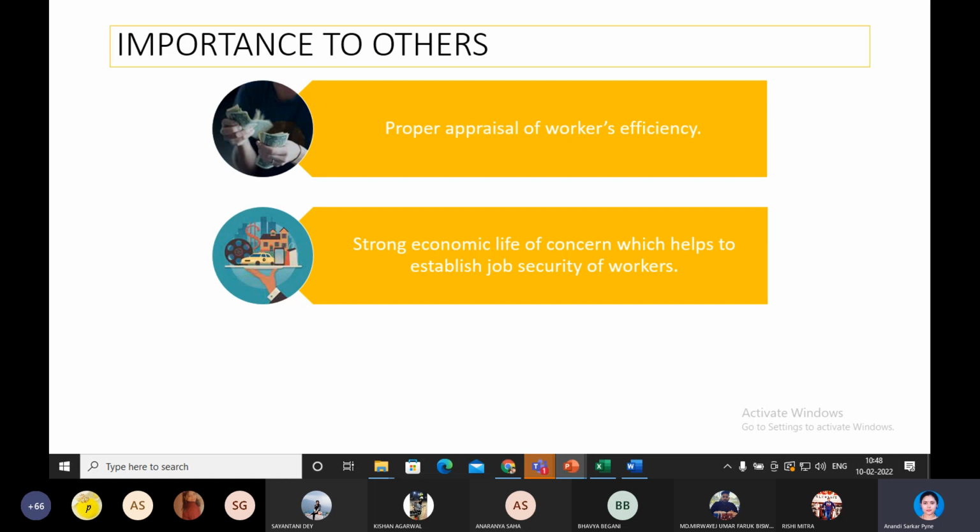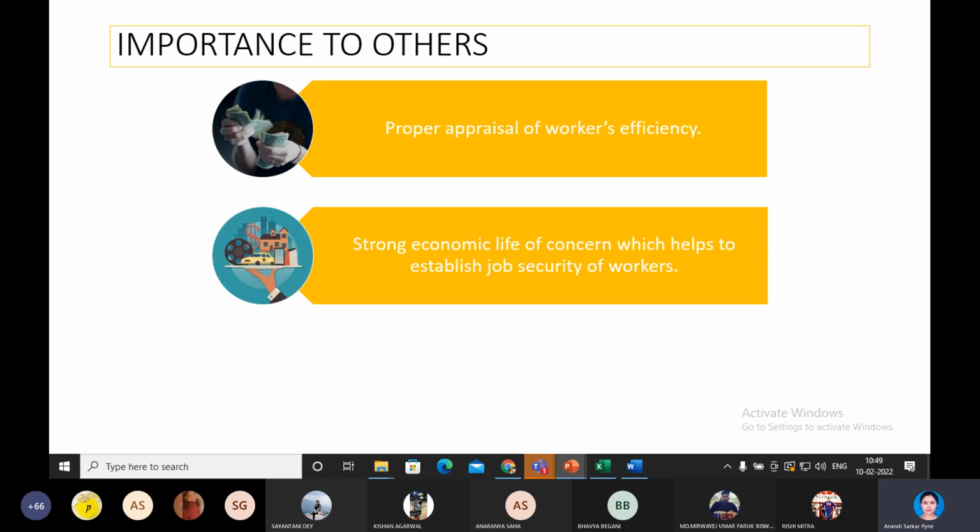So, as I stated earlier, with proper costing control technique and planning, there will be stronger and stronger economic life of the concern, because the concern will be able to understand crystal clearly where they're expending money, what are the areas of their wastage of money, how to reduce it, how to channelize the fund from that waste area to the right cost unit areas. So this way they will be having stronger economic life.